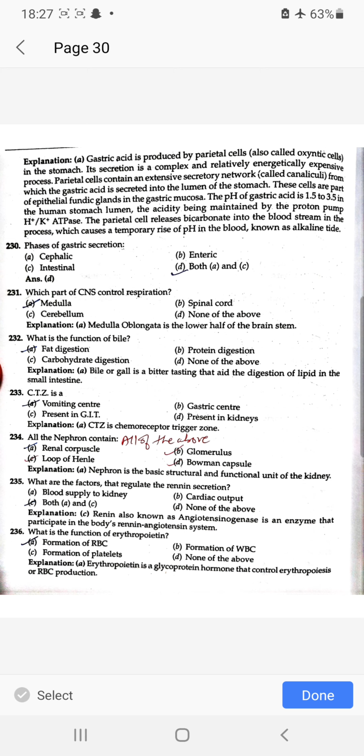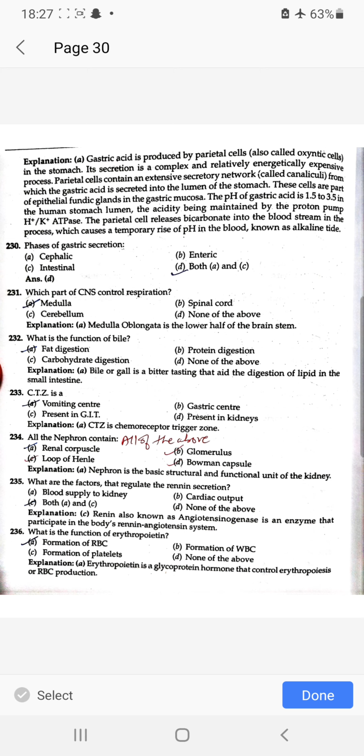Which part of CNS controls respiration? Medulla. What is the function of bile? Fat digestion. CTZ is a vomiting center, chemoreceptor trigger zone. All the nephrons contain renal corpuscle, glomerulus, loop of Henle, Bowman's capsule. All of the above. What are the factors that regulate renin secretion?